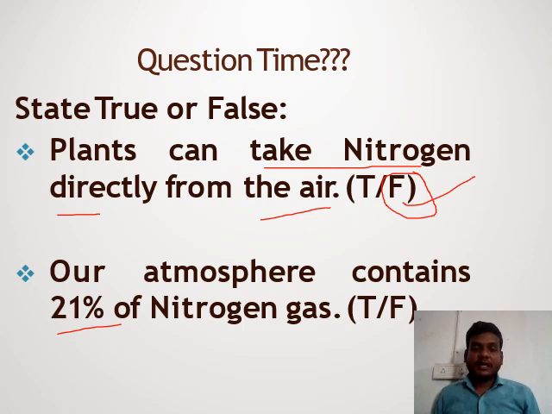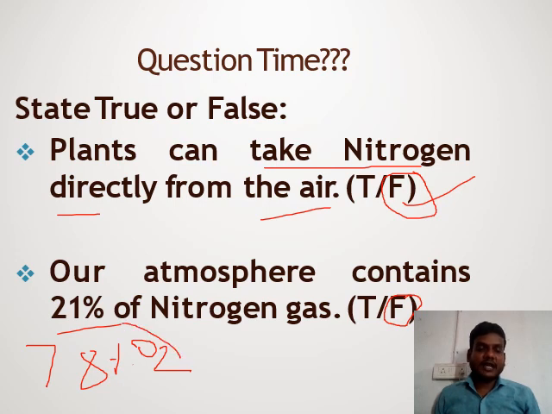Yes. Here this is the false statement. Why is it false? Because oxygen is found in 21%, but nitrogen, 78%, is found in our atmosphere. Okay, student? Oxygen is found in 21%, nitrogen 78%. I hope this question is clear to all of you.